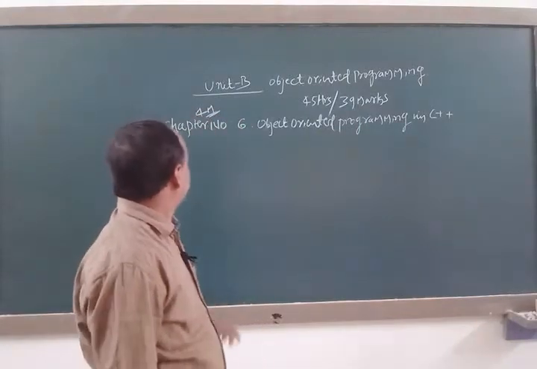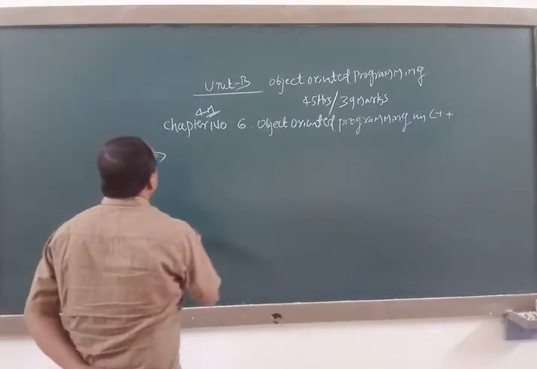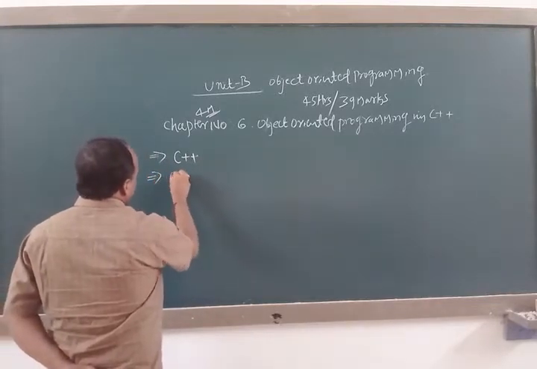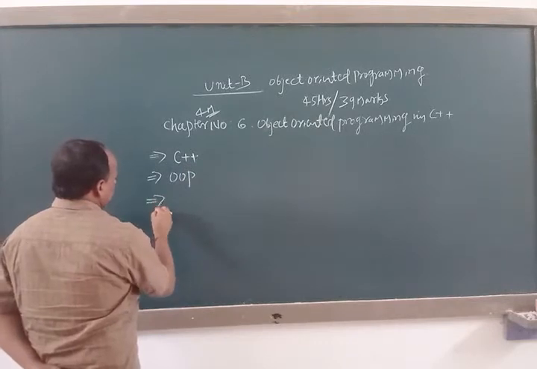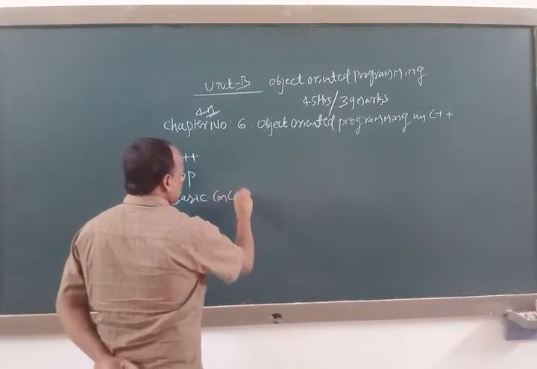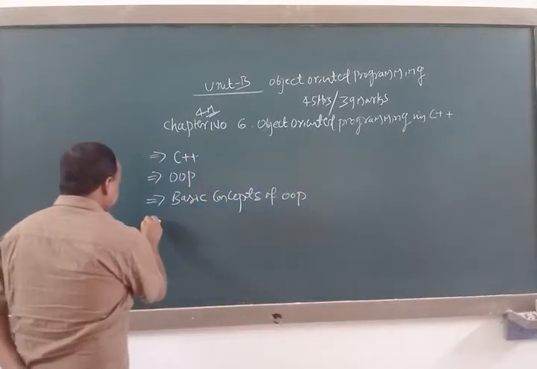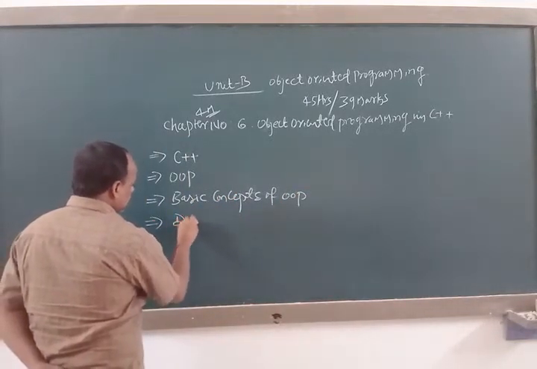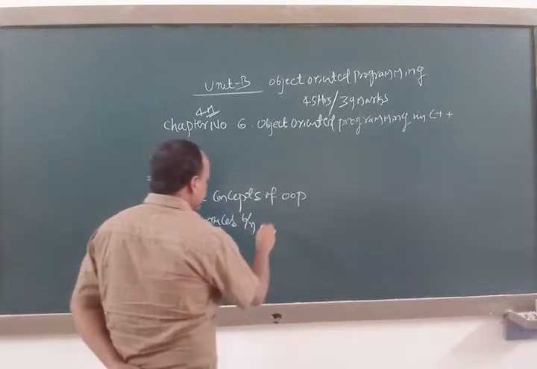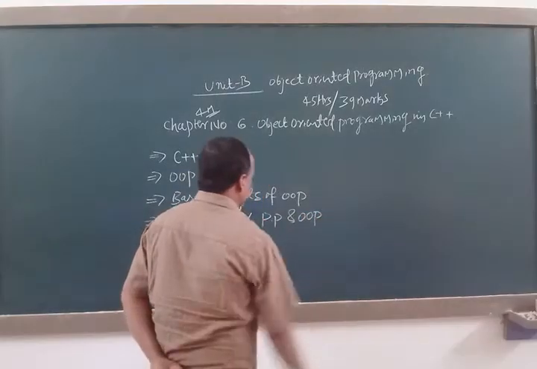So today in this chapter we are going to discuss the topics: C++, OOP, basic concepts of OOP, and one more main thing, the differences between procedural programming and object oriented programming.